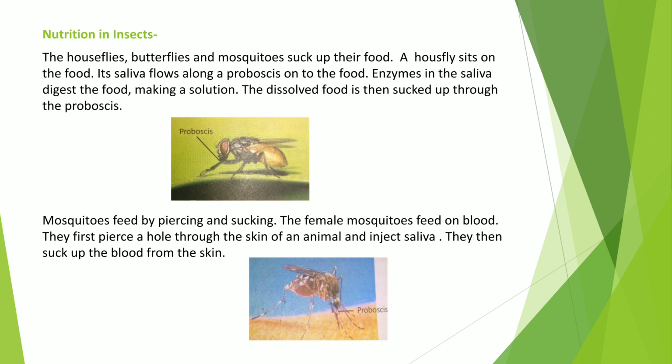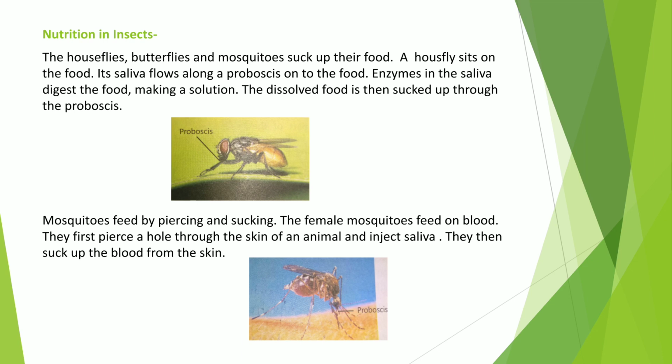Now we will see nutrition in mosquito. Mosquitoes feed by the process of piercing and sucking. Generally both male and female mosquitoes suck the nectar of flowers, but only the female feeds on the blood of animals, and they are ectoparasites.